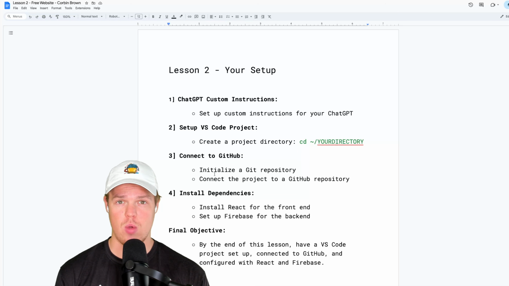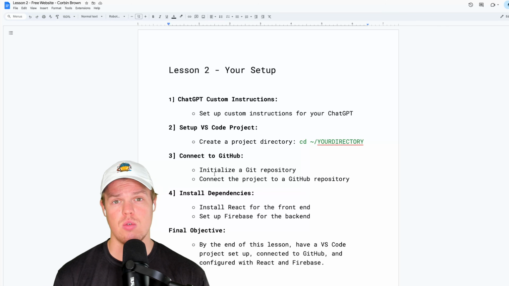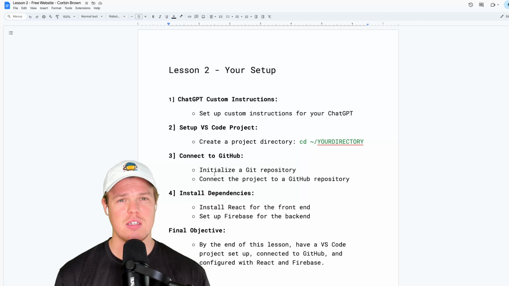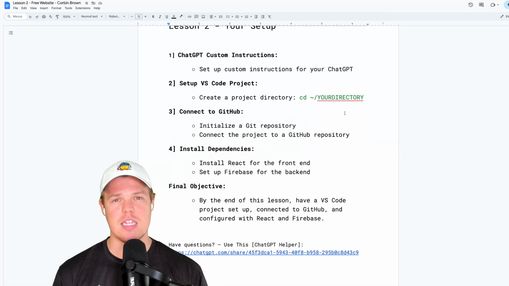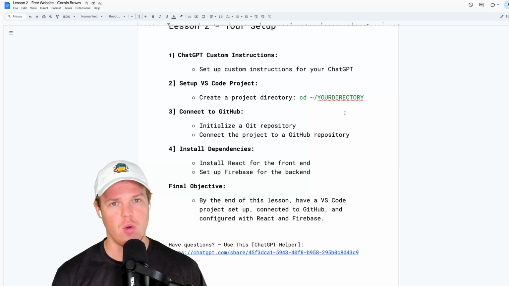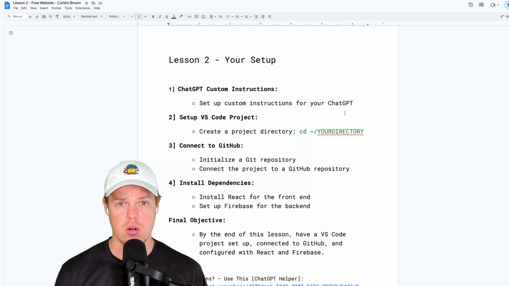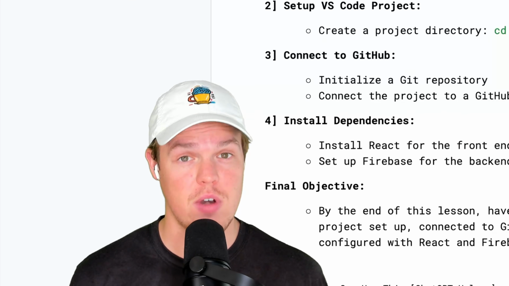Now, I want to point out that if you had questions during this process, talk to that ChatGPT chat. On top of that, I'm going to go into more detail of what those files represent and what it means to do all this, as I know this may have been a little bit fast and kind of glossing over some of those facts. That's because you're going to have lesson 3 and lesson 4 to set that all up and understand at a deeper level what every single folder and every single file means. For now, though, we've successfully done lesson 2, where we set up a VS Code project, connected it to GitHub, and now understand how to install Firebase and use Firebase hosting. We'll use other stuff in that as well. But for now, we're good to go.